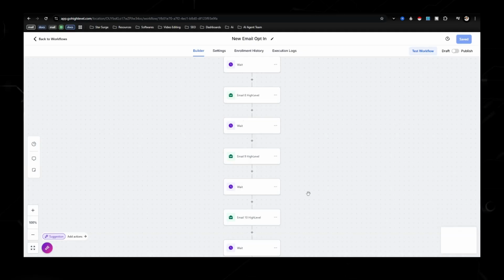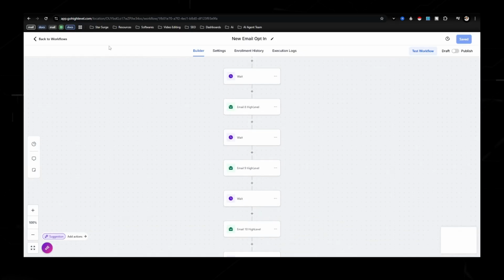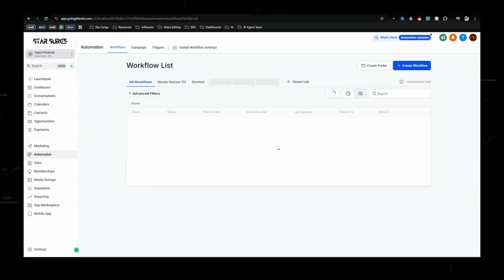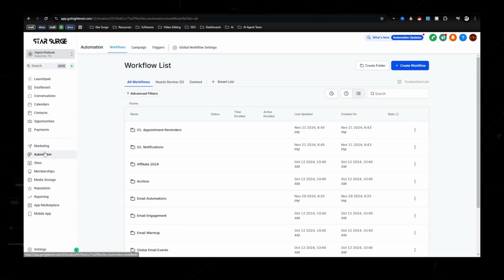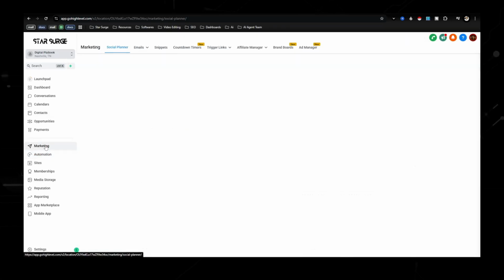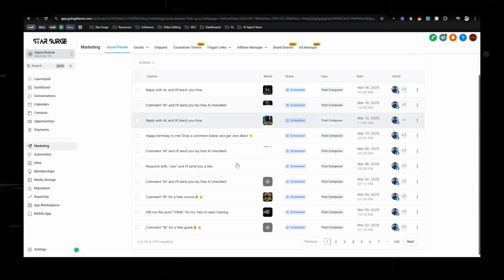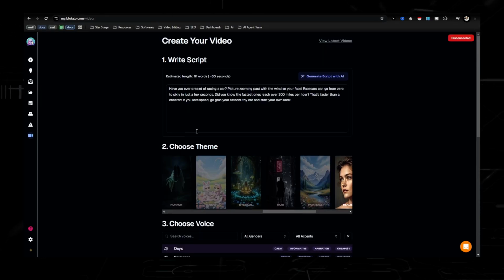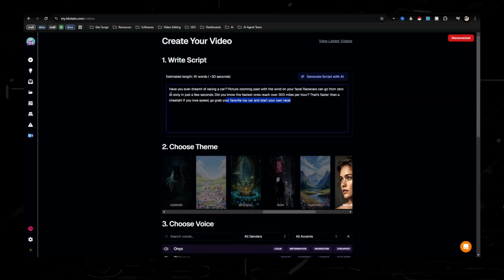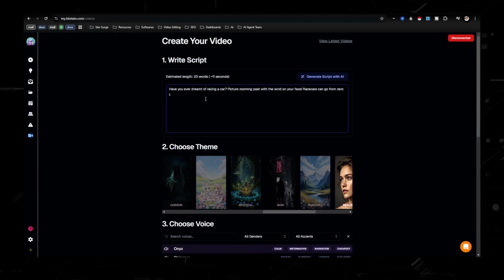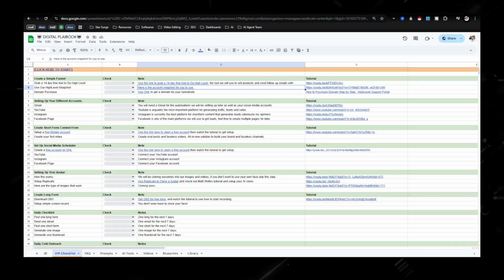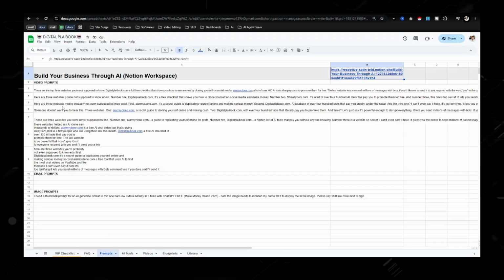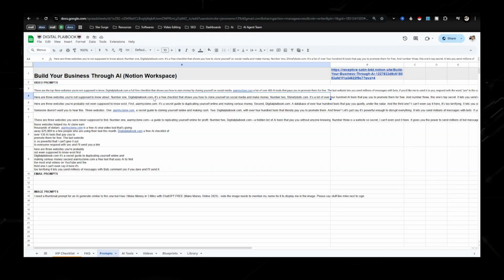So once you have this all set up with your affiliate links, then it comes down to the next part, which is going to be marketing, social planner, and creating your different forms of content. And that is going to be with using a tool like Blotato. Now, what I like to do is I have, for my infrastructure, the prompts that I use right here, and that is going to be with just creating short form content about top 3 websites.